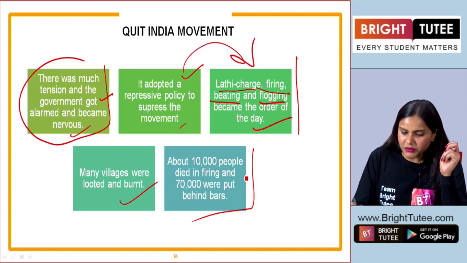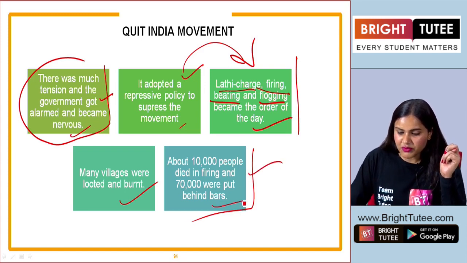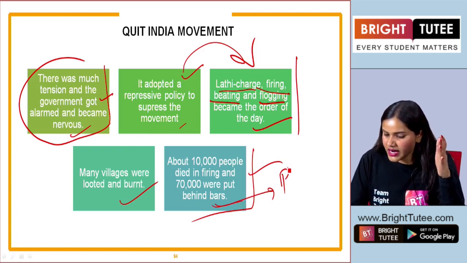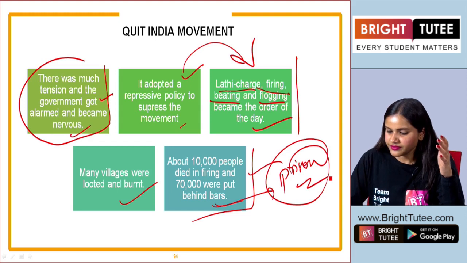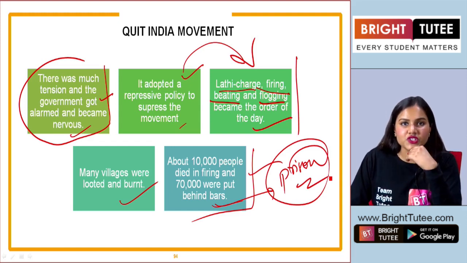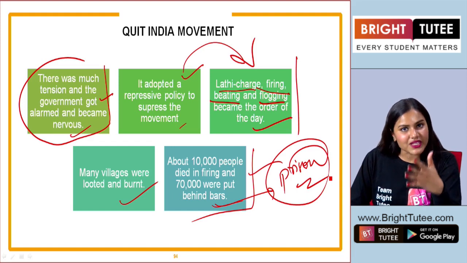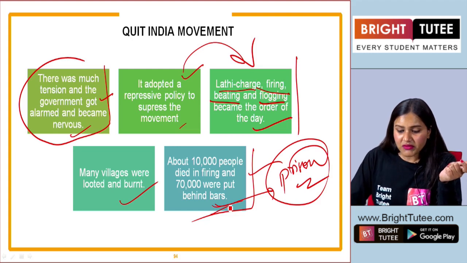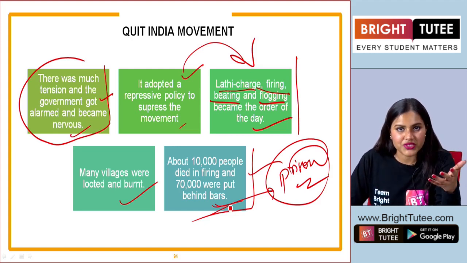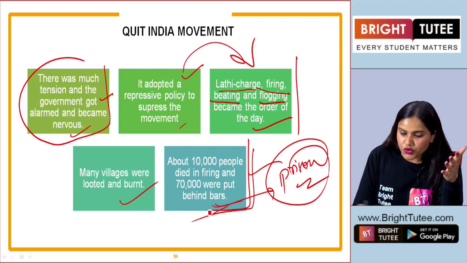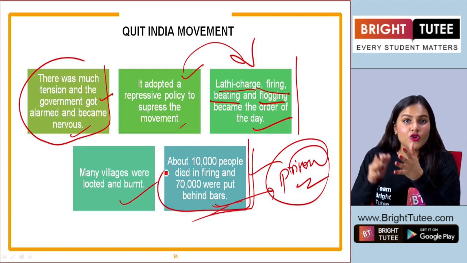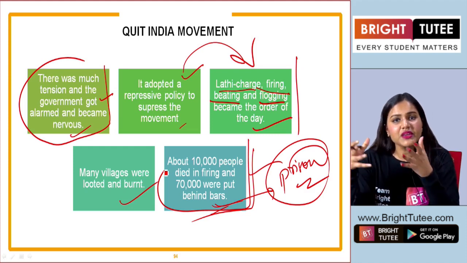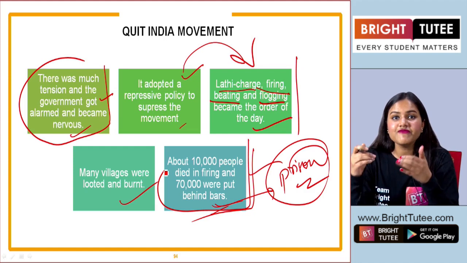Now about 10,000 people died in fighting, and 70,000 people were put behind bars. Bars here means that we are talking about prison. Students, imagine the situation: 10,000 people died in this Quit India movement in fighting with the British government, and 70,000 people were put in prison, right? So the situation in India was very disturbing, very chaotic, and the British government now really felt the pressure.